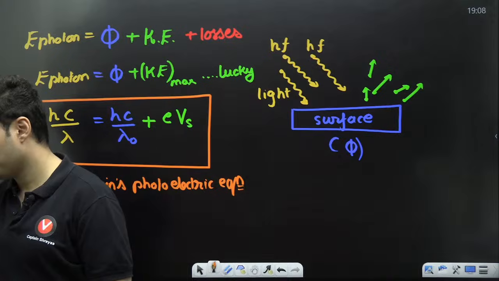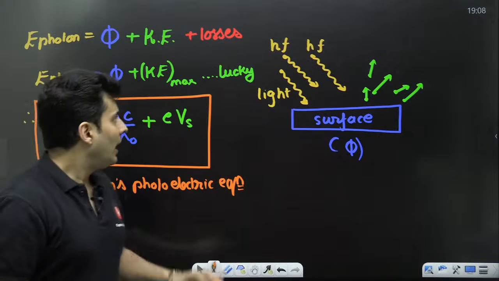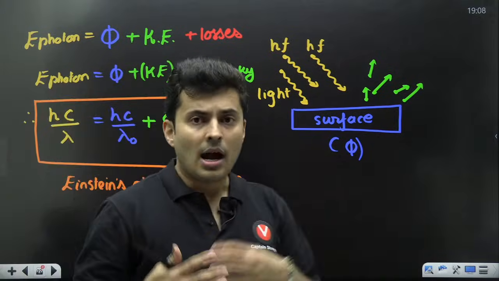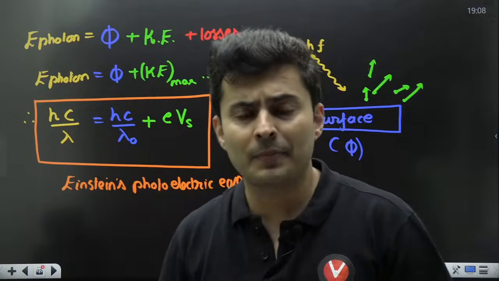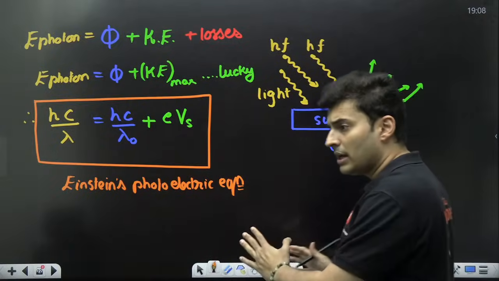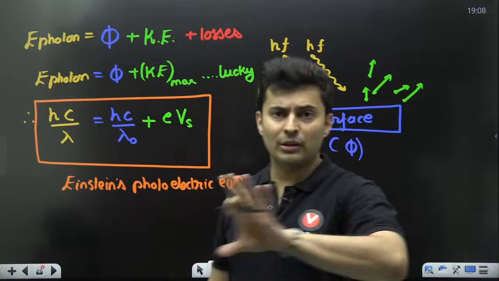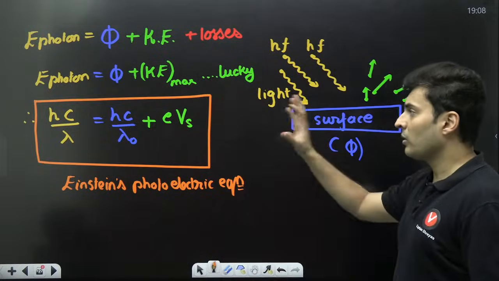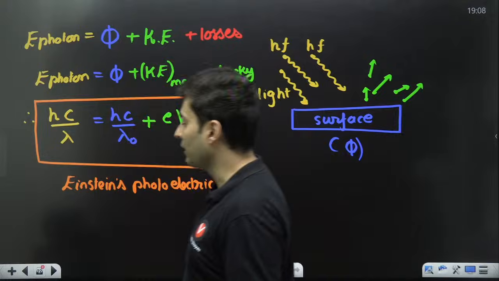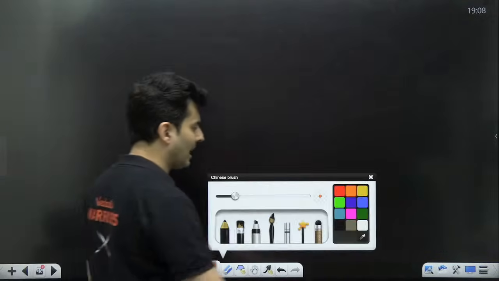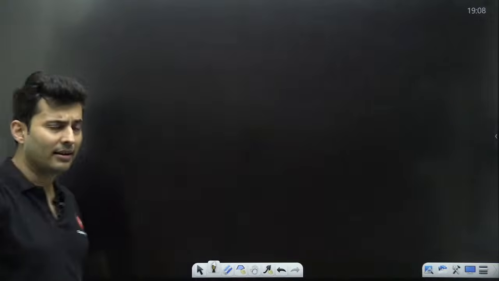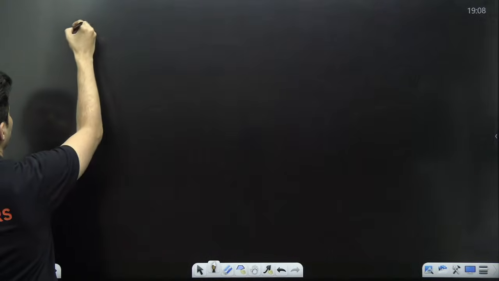Yes, correct. Very nice. I hope you all are able to revise and understand, because I'm going very systematically, explaining all the terms which are needed. So that is Einstein's photoelectric equation. Now there are certain graphs which you must know in this chapter. I will show you all the possible graphs.